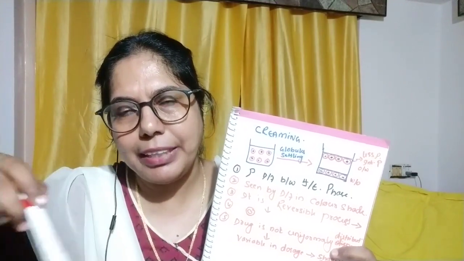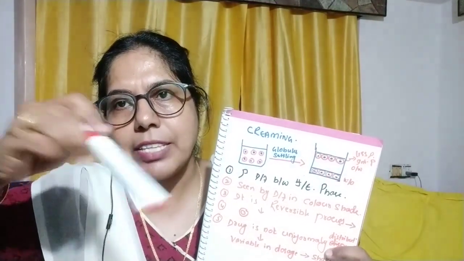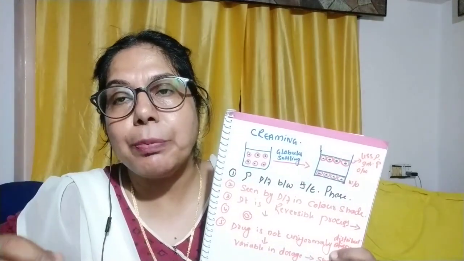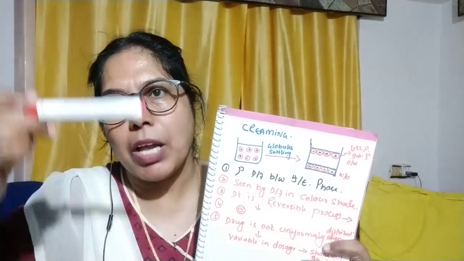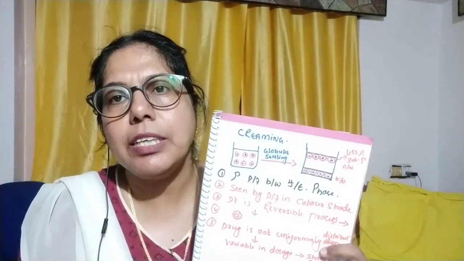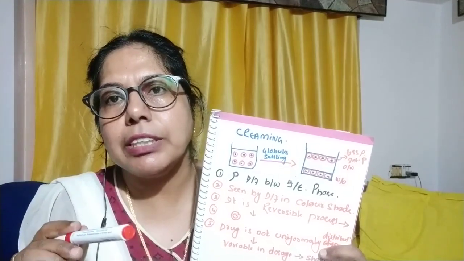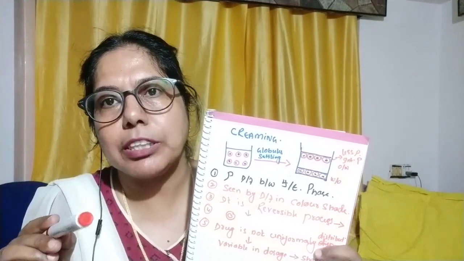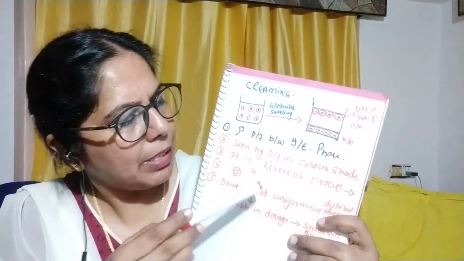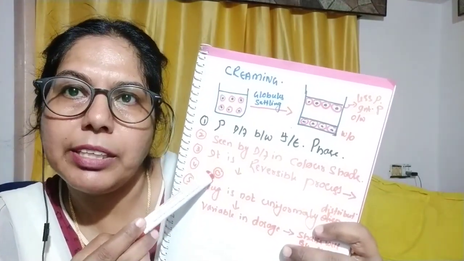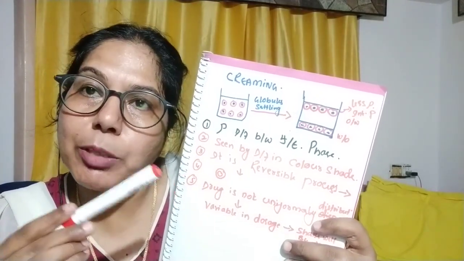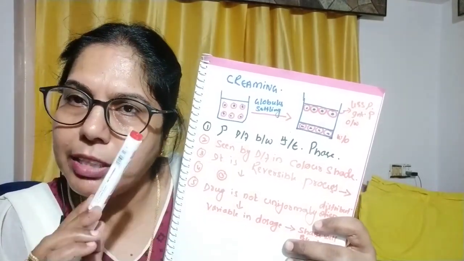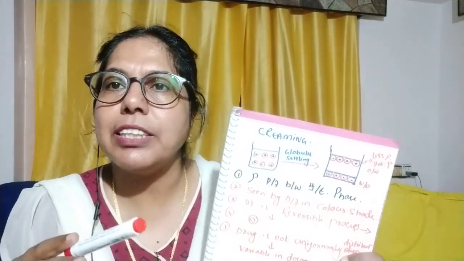If creaming has taken place, with a little agitation we can redisperse the emulsion. Redisperse in the sense, redisperse the dispersed globules in the dispersion medium. So it is a reversible process. Why is it reversible? Because the emulsifying sheet which has surrounded the dispersed globules has not been broken. It has been disturbed but has not been broken. Because of this reason it is a reversible process.